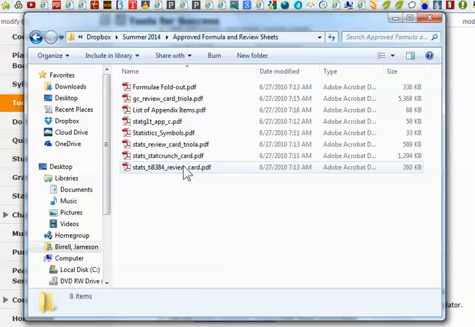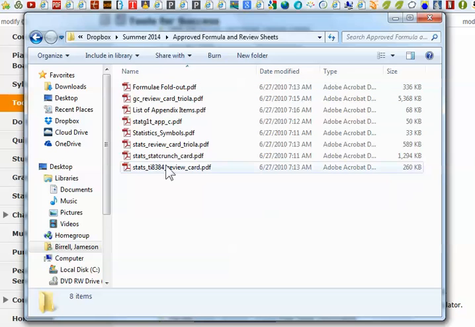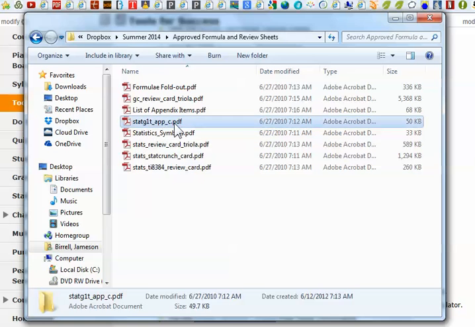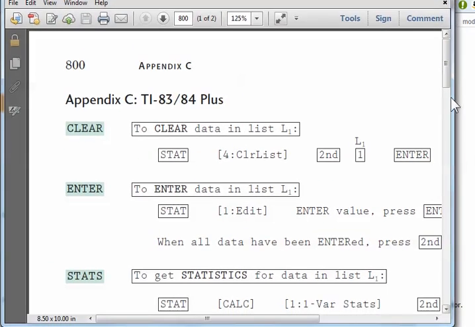You should open them up and start to determine which ones you think are most useful, or just print them all out and bring them with you anytime you're doing a quiz or midterm or the final. But a couple that I think you should have printed on cardstock, something nice, would be the formula fold-out sheet and the TI review card, and then this one that says Stat G1T App C. In fact, I'm going to open that. This one's a quick list of all the TI calculator functions, and I know that several people do have those and would be using them.